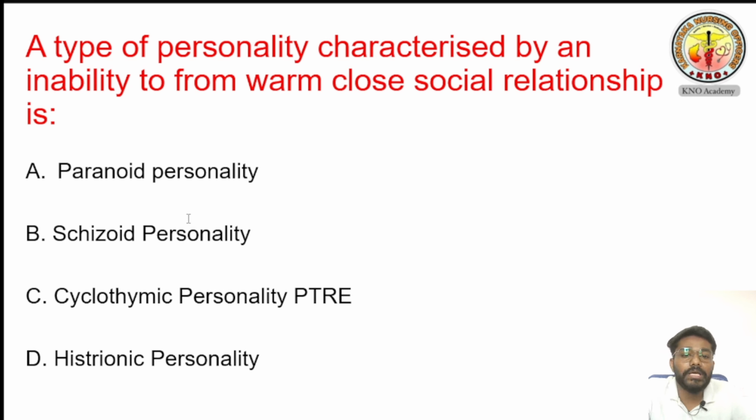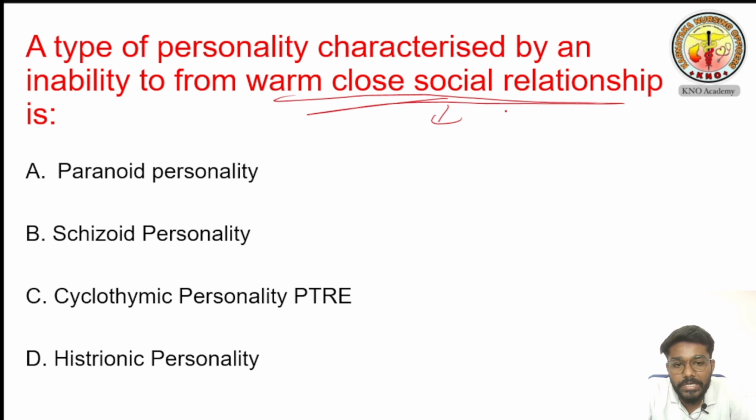A type of personality characterized by an inability to form warm, close social relationship. This question itself is telling the person is not able to maintain warm, close social relationship. What I have told already, social relationship, personal relationship, the person cannot maintain, and the person is emotionally detached. So option A is telling paranoid. No, paranoid is always doubting, sandeh karna, shak karna. So schizoid personality disorder. Yes, the option is correct.